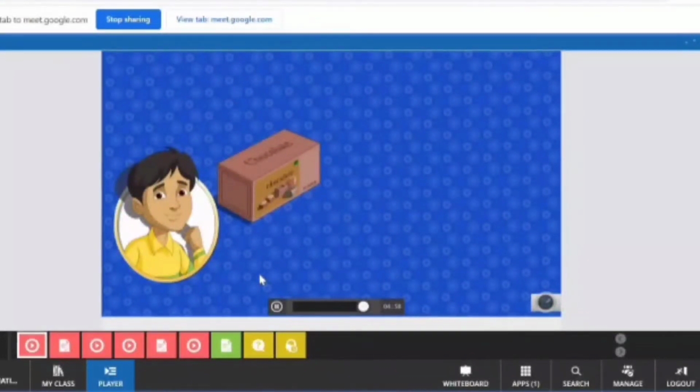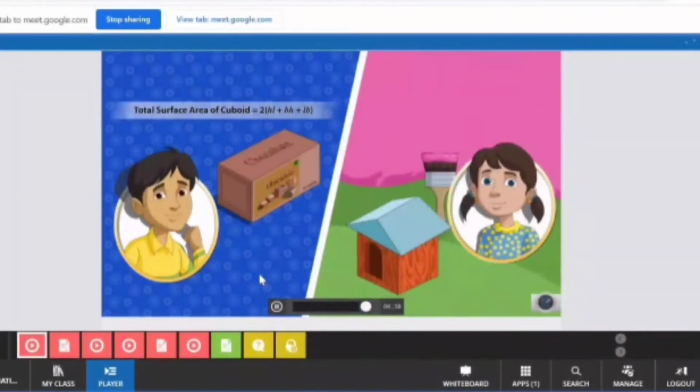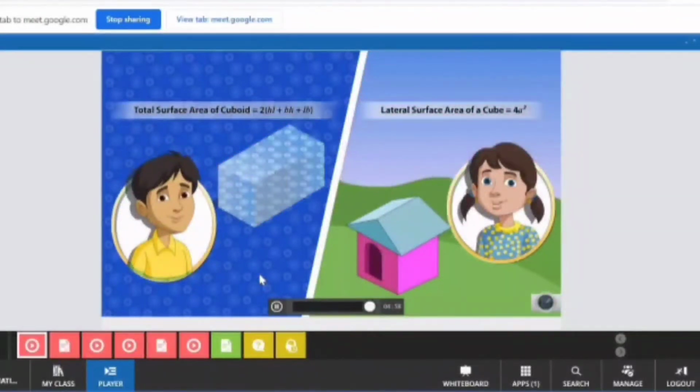To find out the amount of gift paper he needs, Rahul needs to calculate the total surface area of the cuboidal chocolate box. To calculate the quantity of paint required, Priya needs to find out the area to be painted. Since she does not want to paint the floor and the roof, she will need to find out the lateral surface area of the doghouse. The knowledge of surface area has helped Rahul and Priya solve their problems. You can apply this knowledge to many other problems that you may come across in day-to-day life.